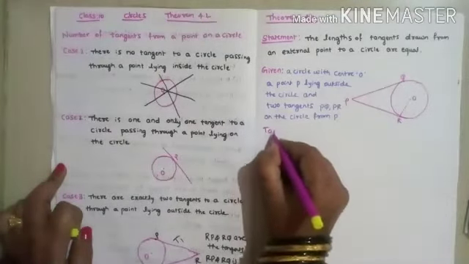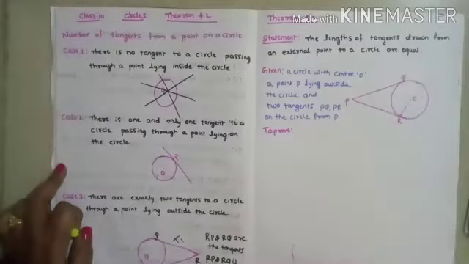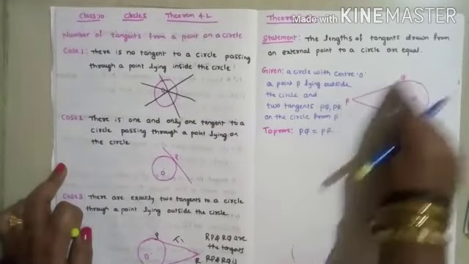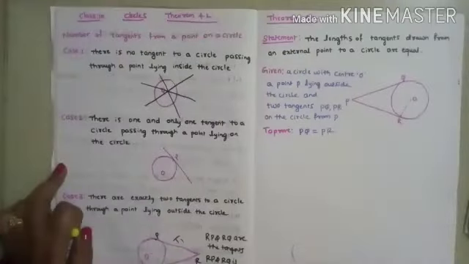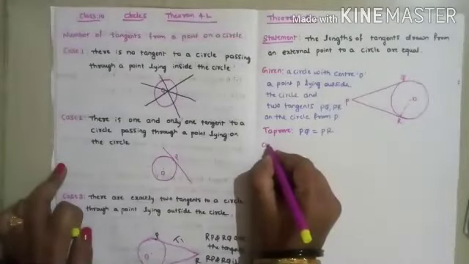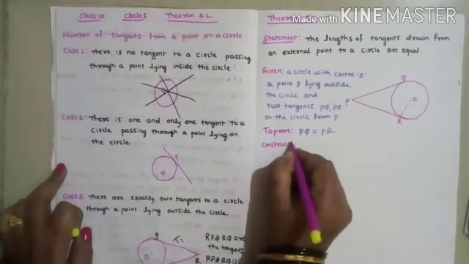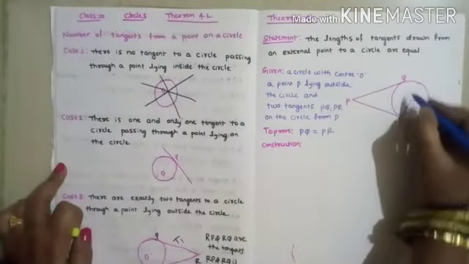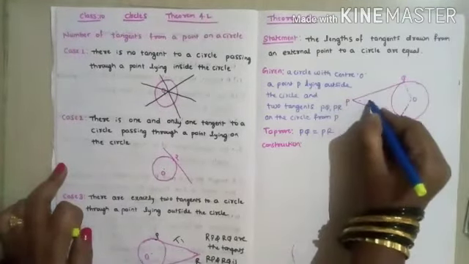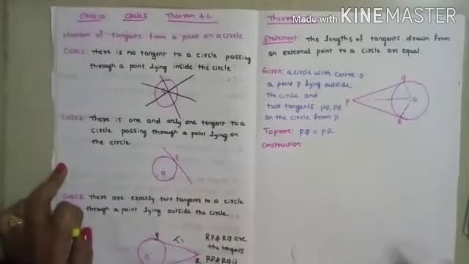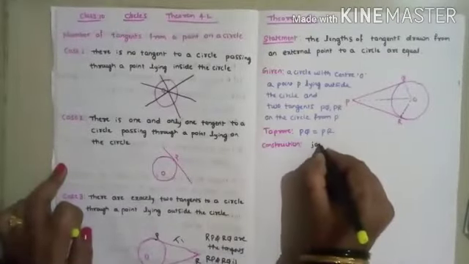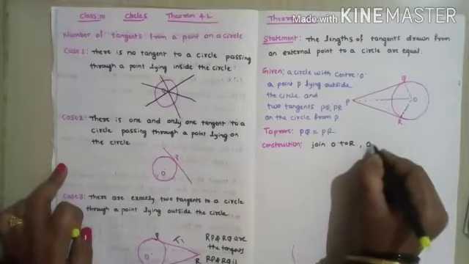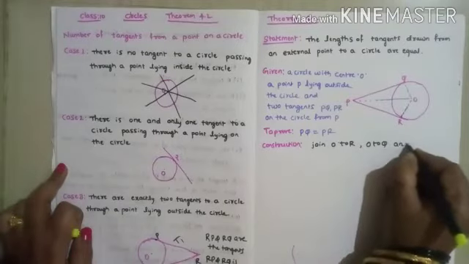To prove: PQ is equal to PR. These two have the same length, we want to prove it. For that we have to do a construction. Construction: join O to R, O to Q and O to P.